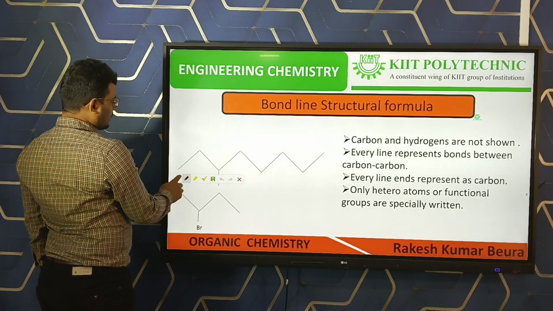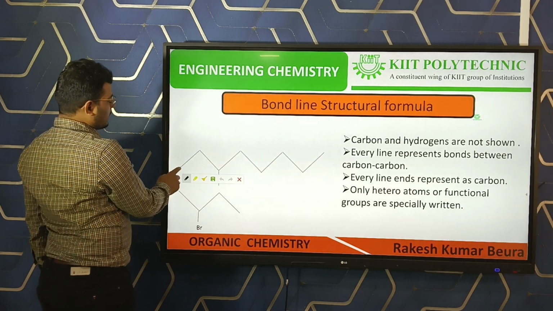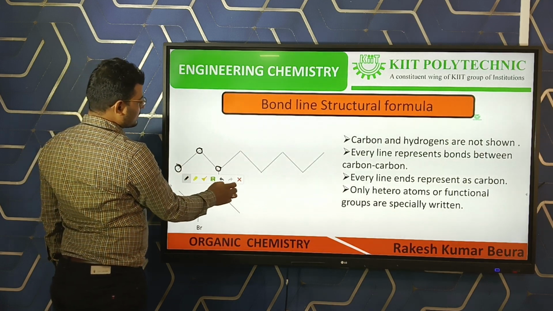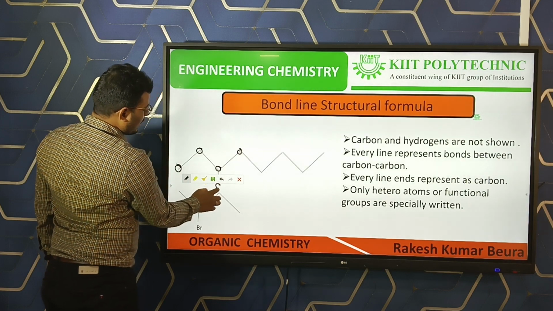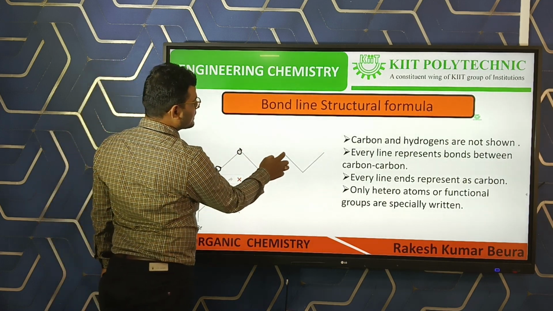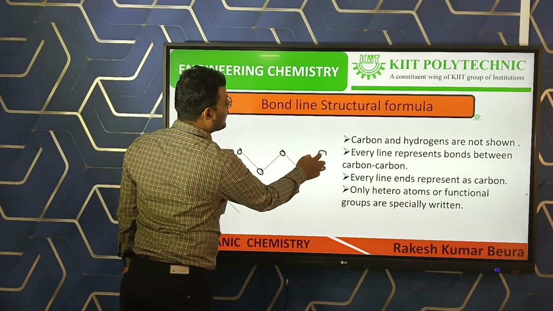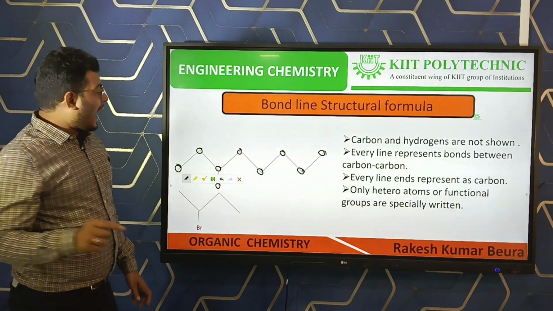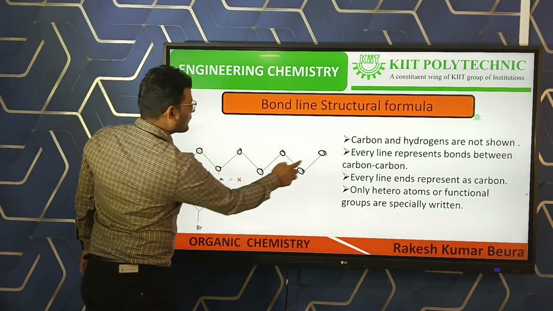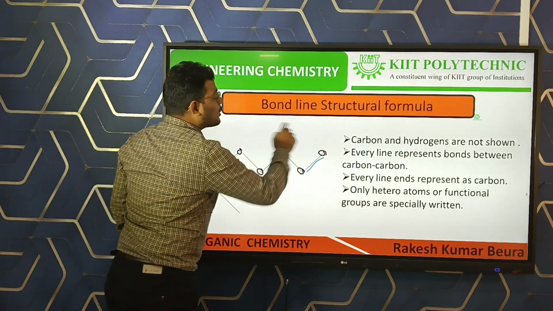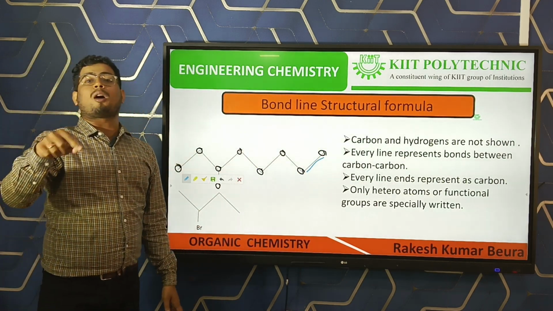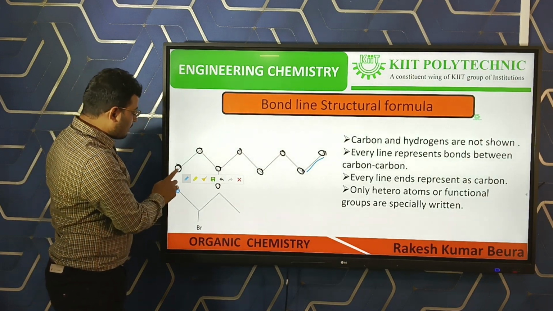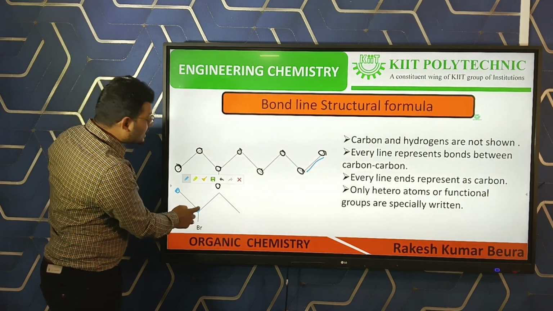Here, if we take an example, here 1 line end, 2 line ends, then 3 line ends, 4 line ends, 5 line ends, 6 line ends, 7 line ends, 8 line ends and 9 line ends. These line ends are each represented as one carbon, and the lines represent the carbon-carbon bonds. Here a line end means one carbon, another line end means another carbon.